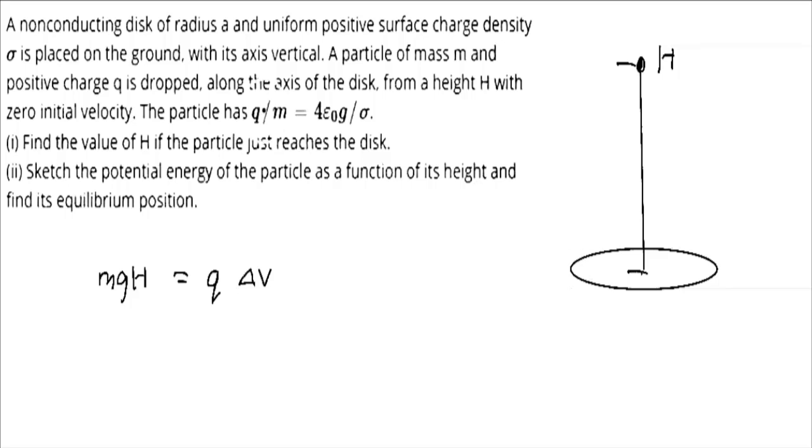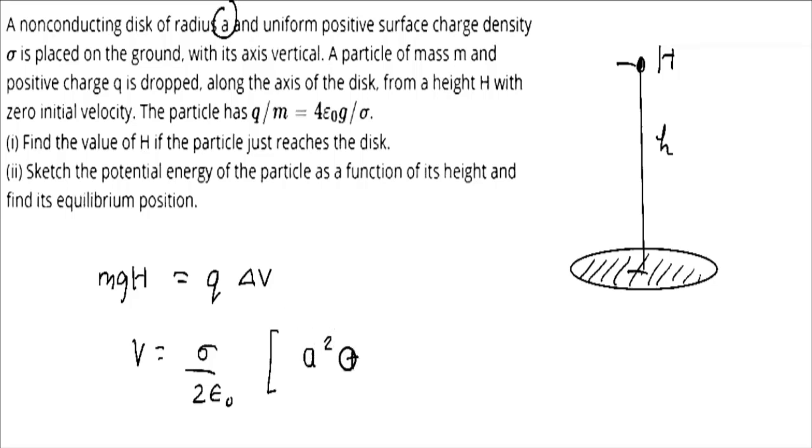So basically we should know the potential for a disk. This is a disk. So at any height, let's say small h, what is the potential? V is written as sigma by 2 epsilon, bracket, then if a is the radius of the disk, and here it is given that the radius of the disk is a, so square root of a square plus h square, then minus h. So this is the formula for a disk. So at any distance h along the axis passing through the center, the potential is given in terms of this.